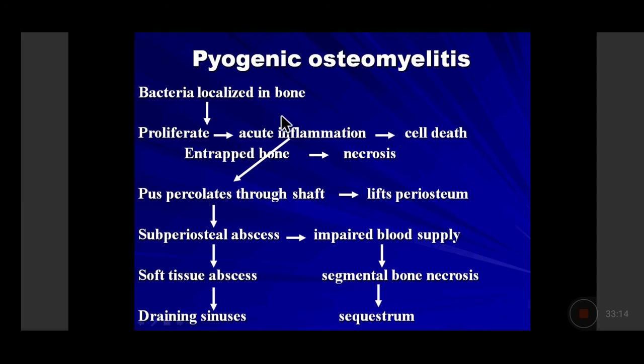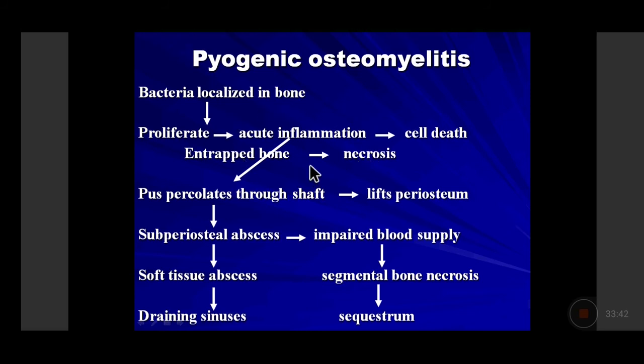So there is a formation of acute inflammatory exudate with the presence of edema fluid and neutrophilic exudate, and these activated neutrophils will secrete enzymes from their granules, leading to death of the cell. So the cell death will lead to death of the entrapped bone. So there is necrosis of the entrapped bone, and the necrotic bone is called the sequestrum.